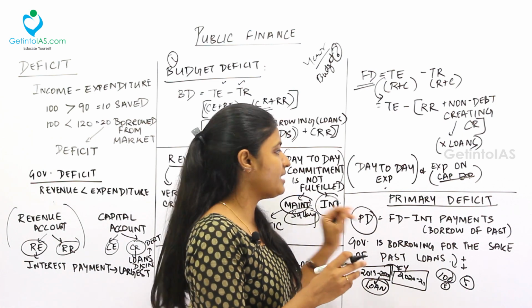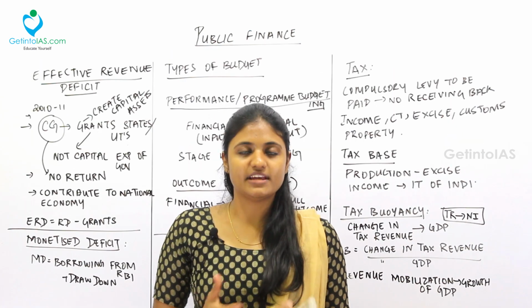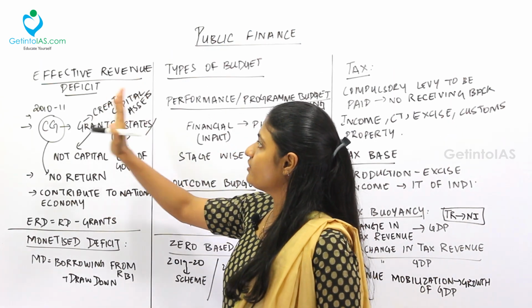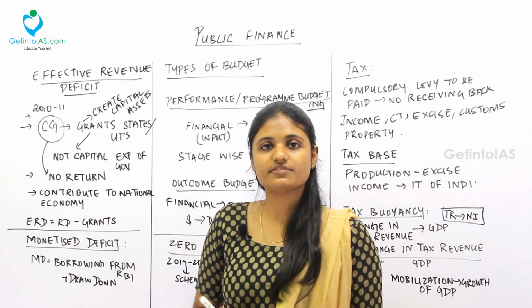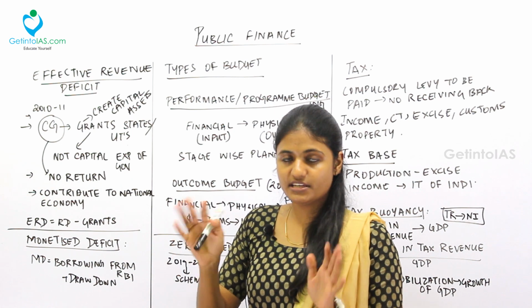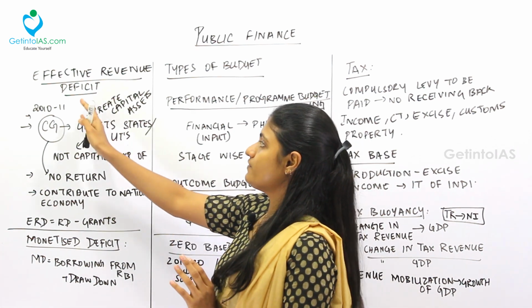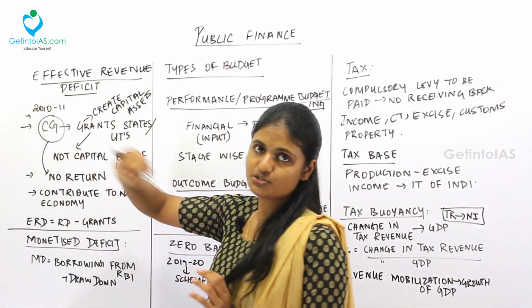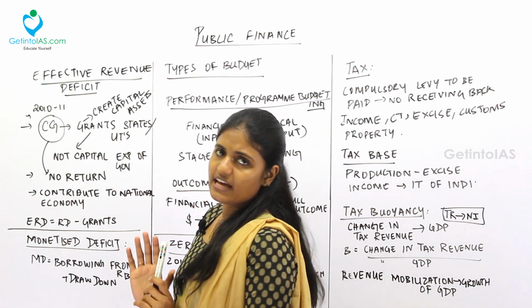This is called the primary deficit. Fine. So next, coming to the effective revenue deficit. So we dealt with all the deficits. Now dealing with the last deficit, that is the effective revenue deficit. See, this deficit, effective revenue deficit, was introduced in 2010-2011. Fine. What is it actually?